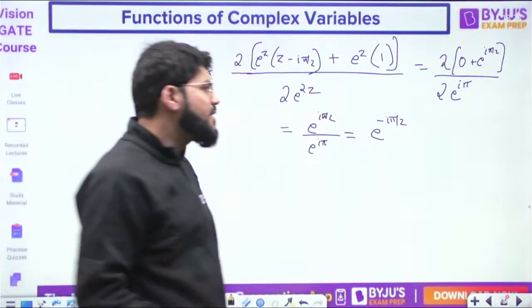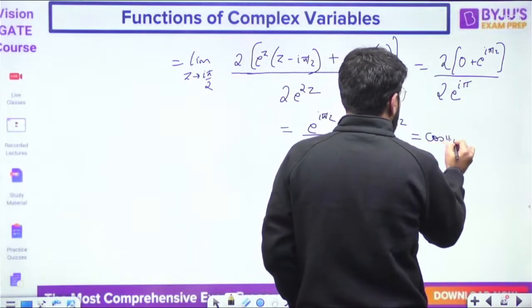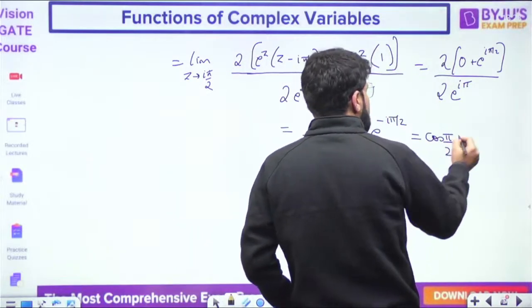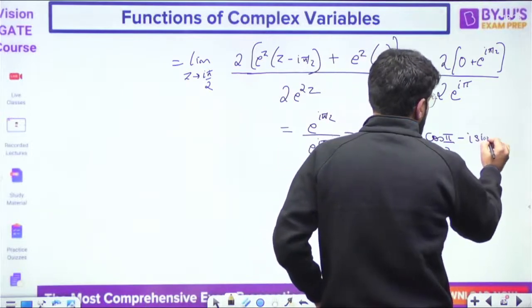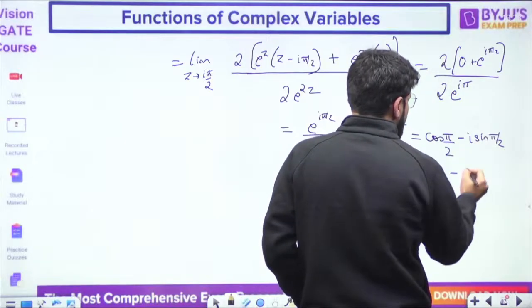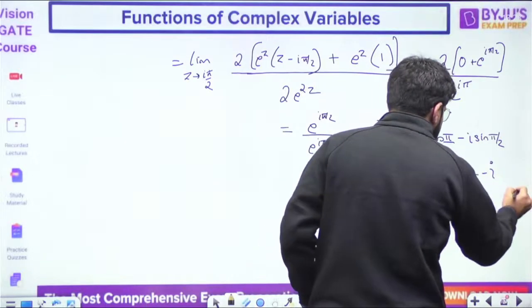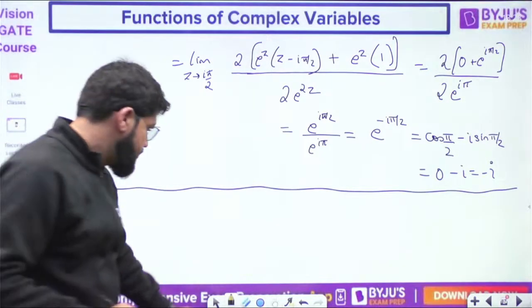अब इसको direct कैसे करते हैं वो भी बताएंगे, ठीक है. What is e power minus i pi by 2? e power minus i theta is cos theta minus i sin theta, तो cos pi by 2 is 0, sin pi by 2 is 1, so this is minus i, ठीक है. अब ध्यान देना, ठीक है, direct result.